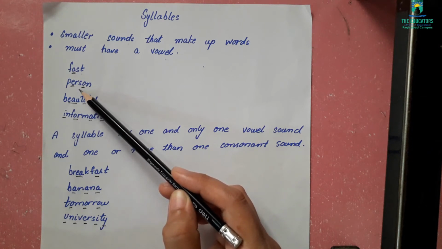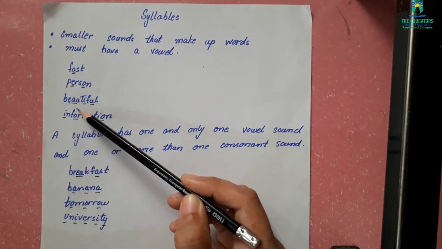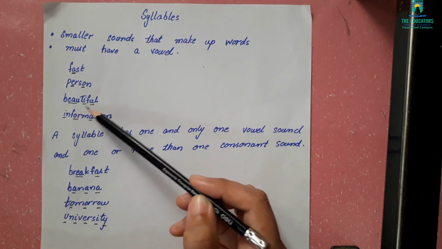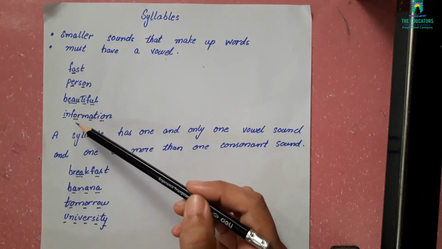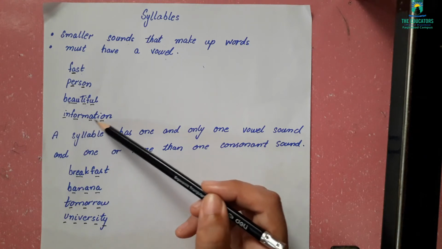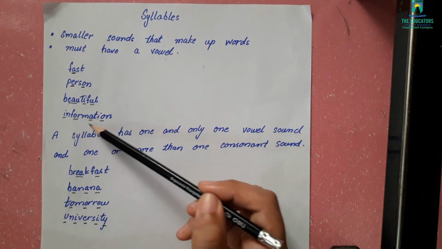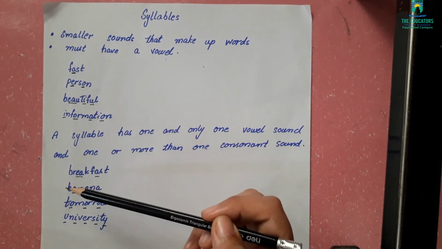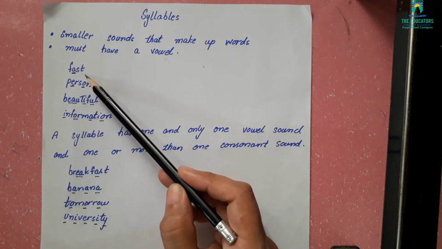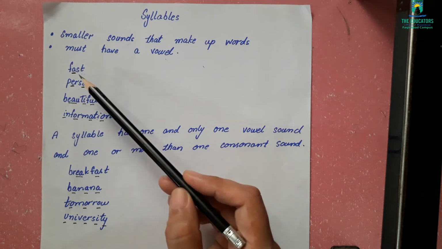The third word is beautiful. And the fourth word is information. Now look here. In the very first example, which is fast, can you tell me how many vowels are there?